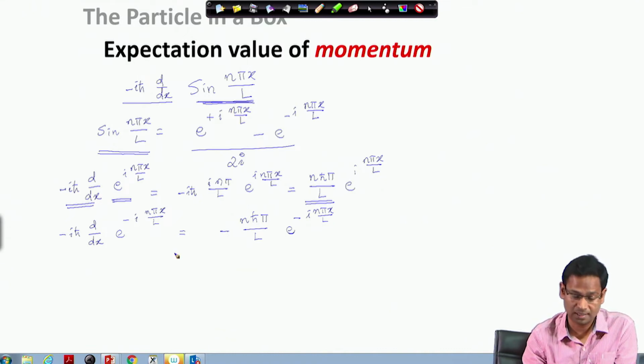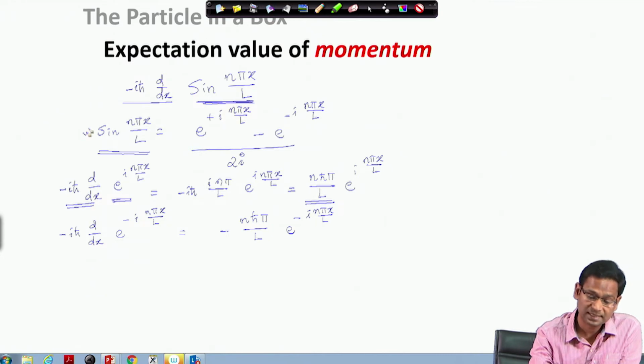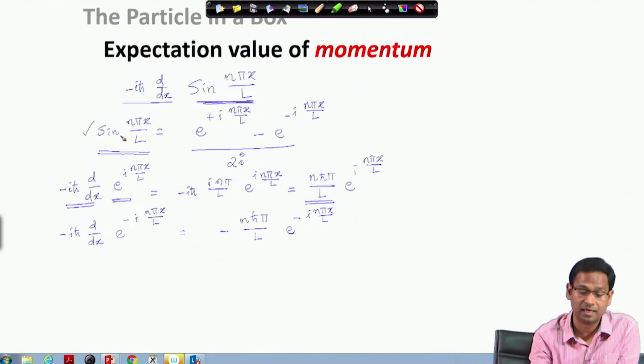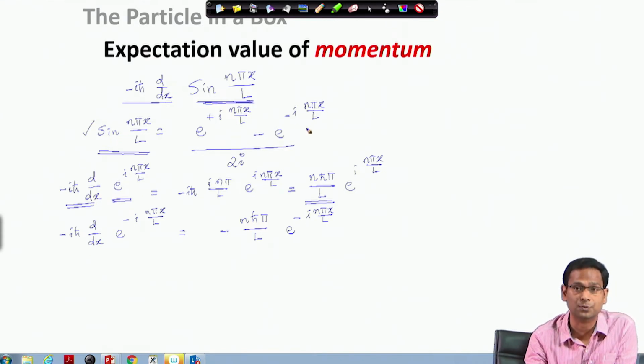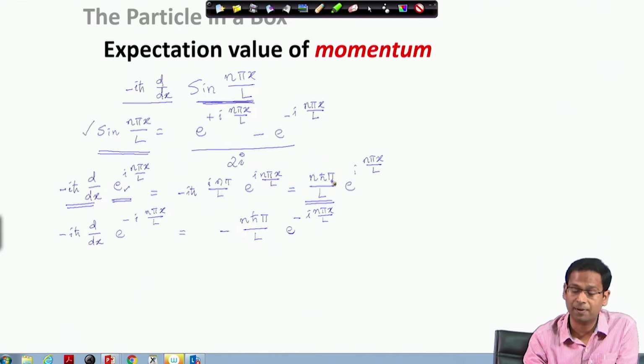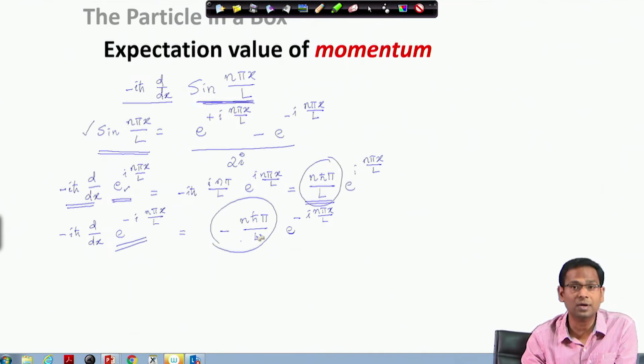Now, when you look at this result, we see that the sine function is actually not an eigenfunction of the linear momentum operator, but I can express this sine function in terms of two exponential functions, and each of these functions is an eigenfunction of the linear momentum operator. And what are the corresponding eigenvalues? When I have this function as an eigenfunction, the eigenvalue is n h bar pi divided by L, and when I have this as the eigenfunction, the eigenvalue is minus n h bar pi divided by L. Now, these two eigenvalues are simply negative of each other.